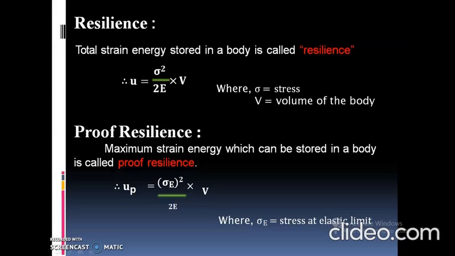Now, what is proof resilience? Proof resilience is the maximum strain energy which can be stored in the body. At the maximum or ultimate point of the elastic limit on the stress-strain curve, the strain energy stored in the body is called proof resilience.